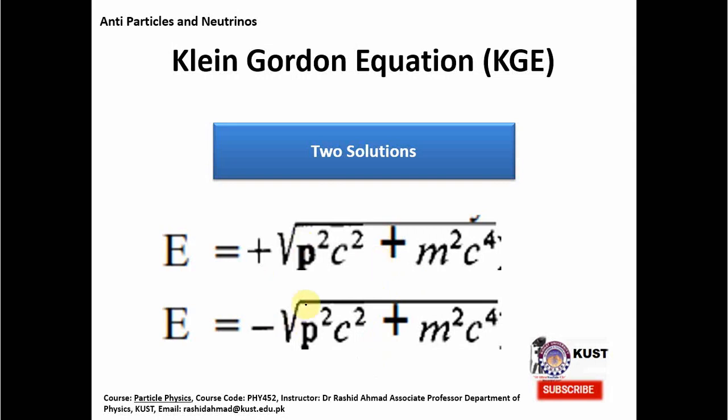Schrödinger thought, what is the meaning of these negative energy solutions? So he rejected his own derived equation and did not publish it. But later on, when Klein and Gordon made the Schrödinger equation relativistic and derived these two possible energy solutions, they opened a new dilemma where it was necessary to explain the negative energy solutions. We will see in a moment what solutions came about from merging quantum mechanics with relativity and what they actually mean.